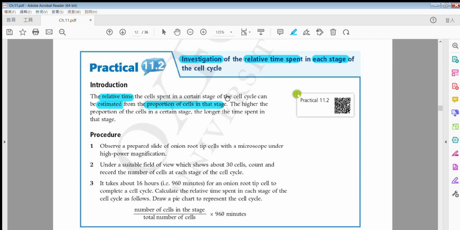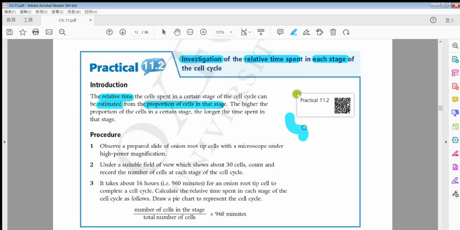These cells may be at different stages of cell division. By looking at the proportion of cells in that stage, I can estimate how long it takes for the cell to carry out that stage of division.